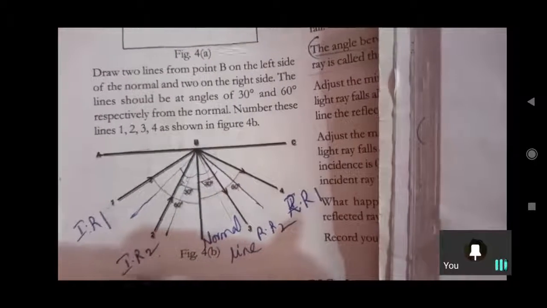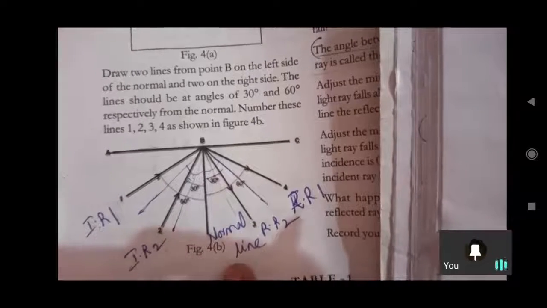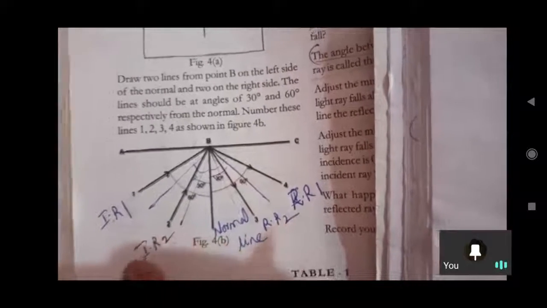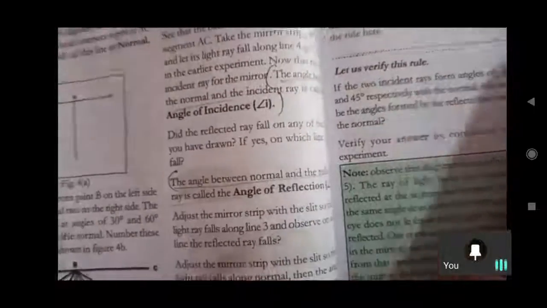The incident ray with the normal line and the reflected ray with the normal line make the same angles: angle of incidence and angle of reflection. I think we already wrote both definitions. Did you write those definitions, Nana? Is that finished now? Now we are going to start with the rule we observed from last day's diagram.